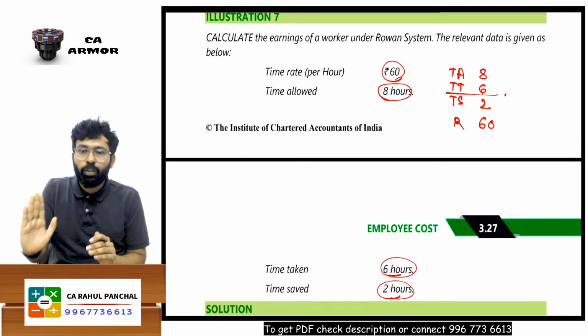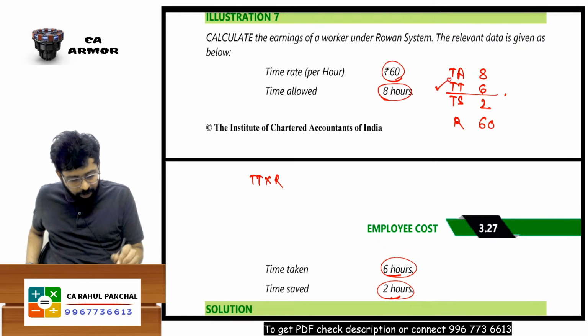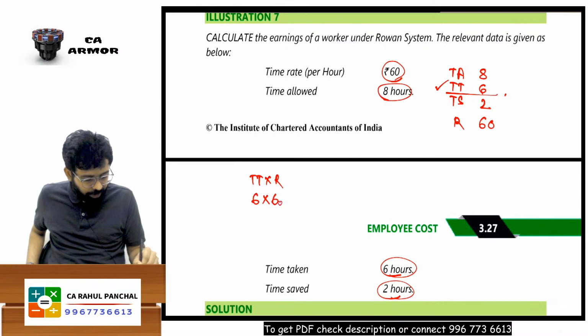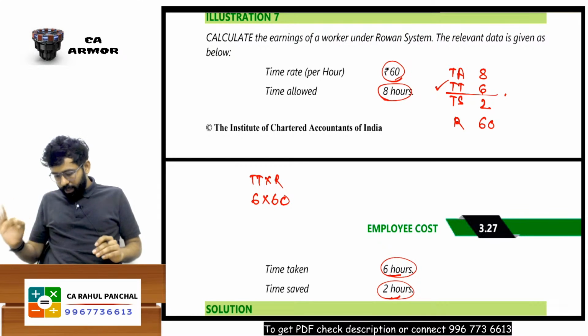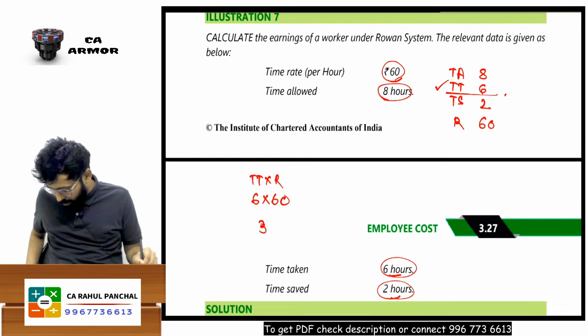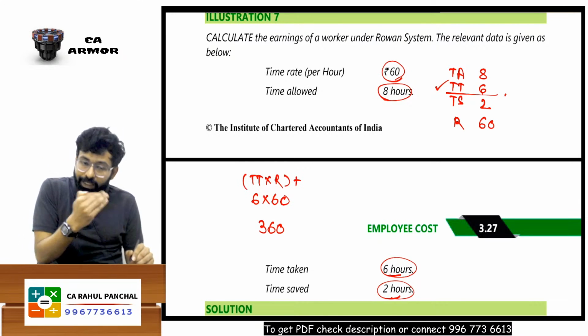One thing is confirmed, he will get basic wages. That is TT into R. My worker has worked for 6 hours and he will get 60 rupees per hour. So 6 into 60 comes to 360. Plus, now he will get bonus. In the Rowan scheme, how will he get it?